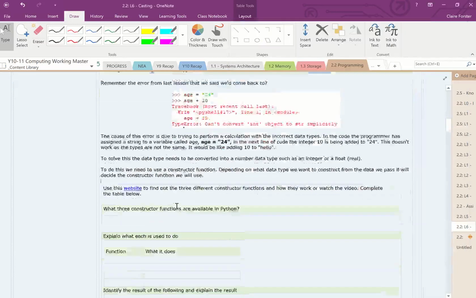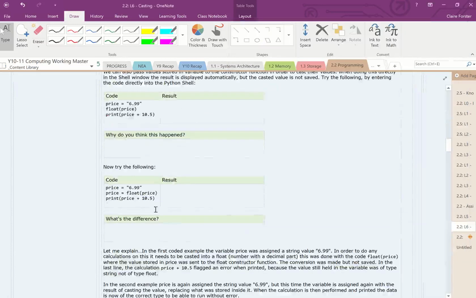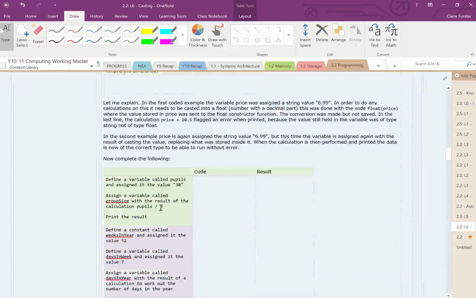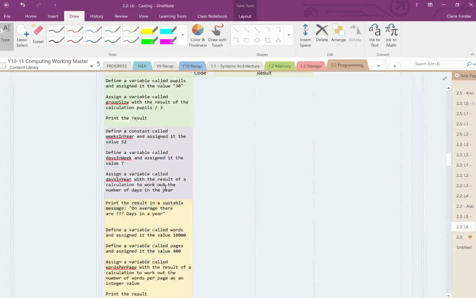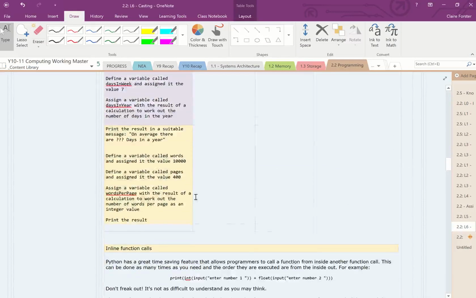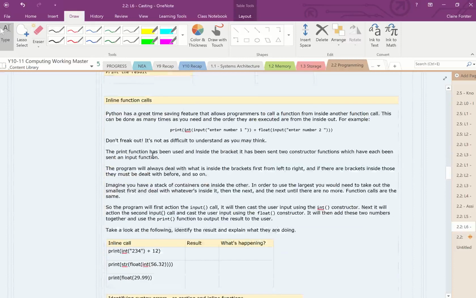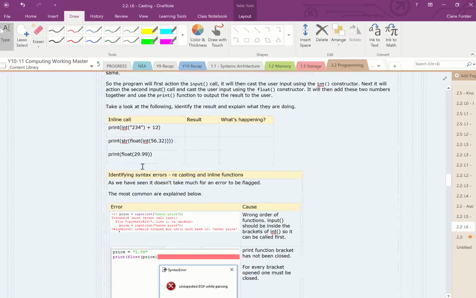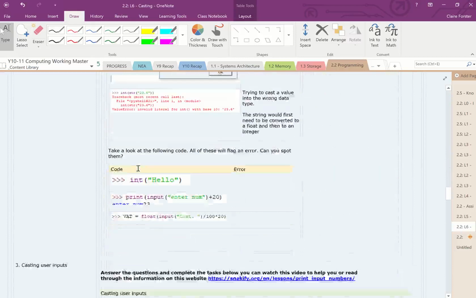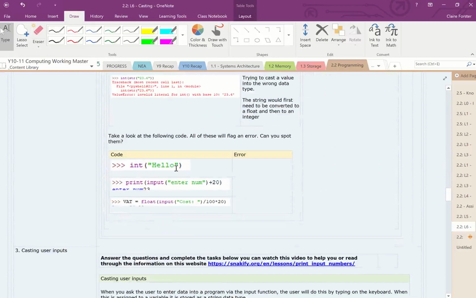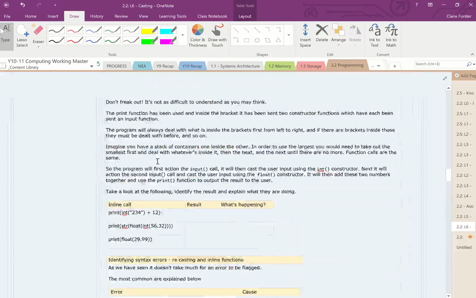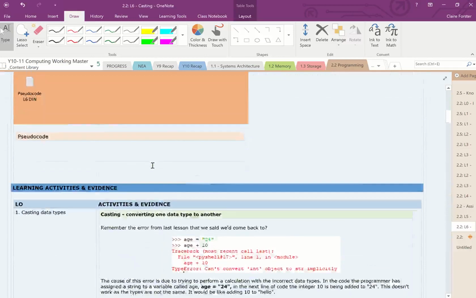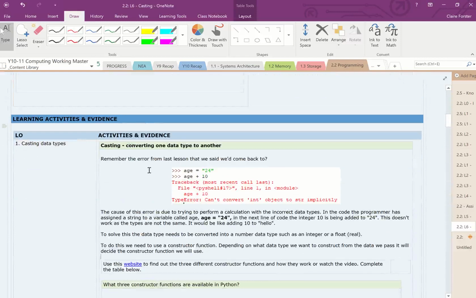Right, what you need to do is complete this OneNote on LO1, read through this. This here is some examples of assigning variables with values. Just do the green if you need to, then the purple and the yellow if you're on that pathway. Only do the inline function calls if you are on yellow, because it's just extending your learning, but it's not particularly necessary. And if you've done that, we can look at casting user inputs. Okay, so get that done, then move on to the next section.